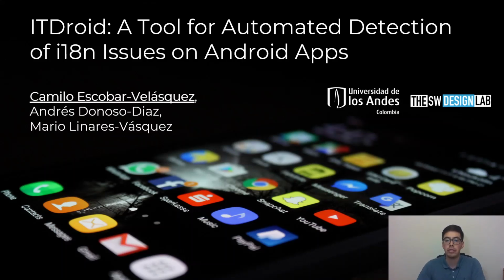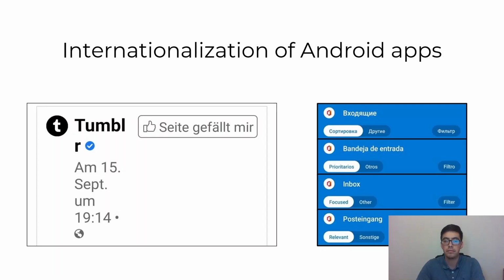I work with the Software Design Lab from Universidad de los Andes in Colombia, and today I'm going to present IDRATE, a tool for automated detection of internationalization issues in Android apps.